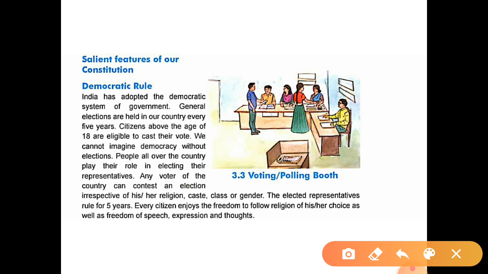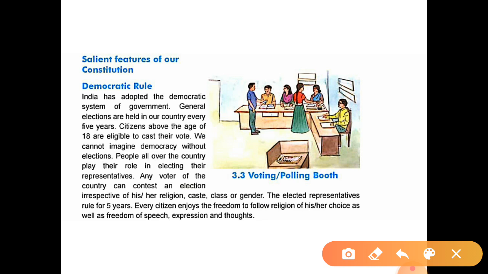Any voter of the country can contest an election irrespective of his or her religion, caste, class or gender. Which means any citizen, any voter, may be rich or poor, may be from a different caste, may follow different religions, may be female or male.